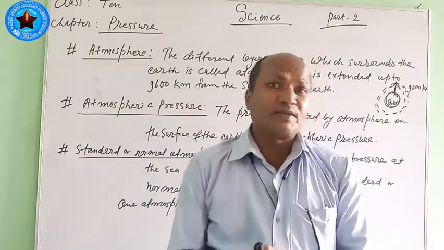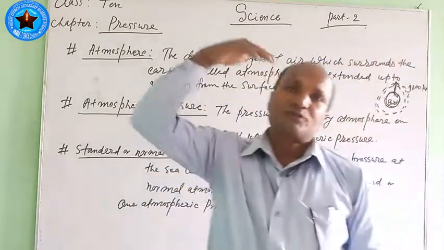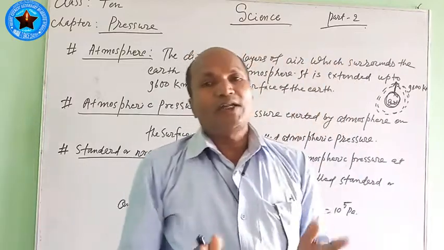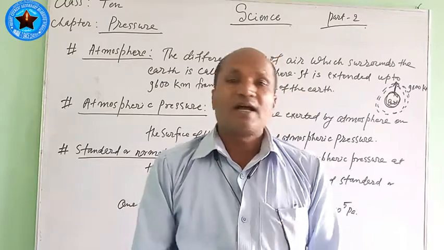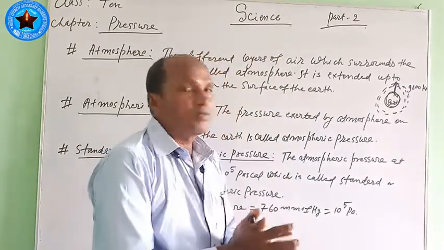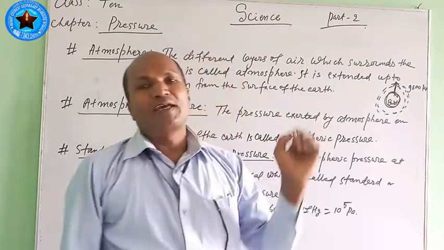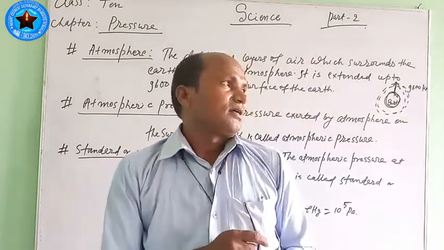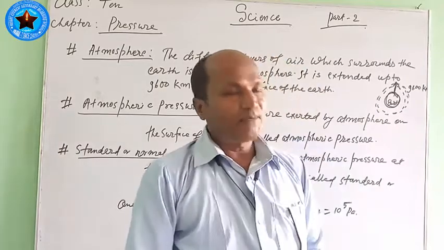This atmospheric pressure is maximum at the sea level and minimum at the top, means at very high altitude. Where the maximum pressure is exerted at the sea level, that pressure is about 10 to the power 5 pascals or 760 mm of Hg, which is called standard atmospheric pressure or normal atmospheric pressure.